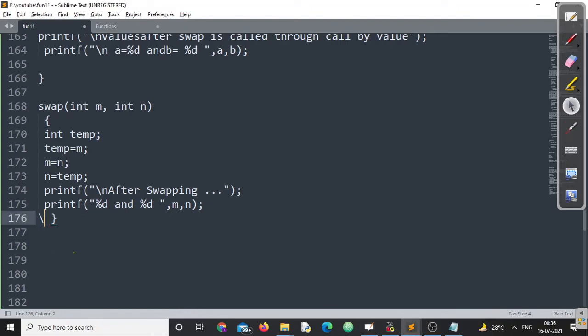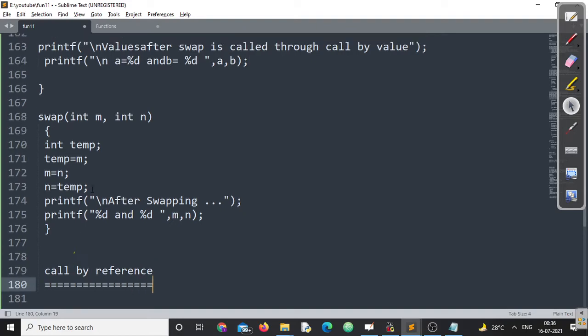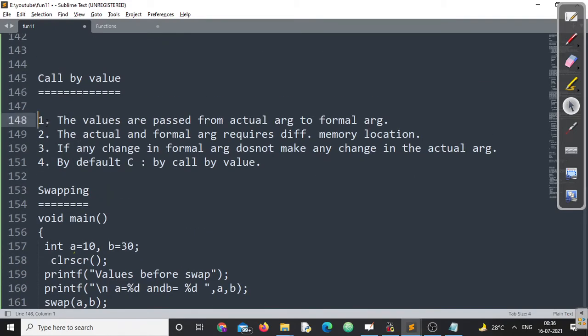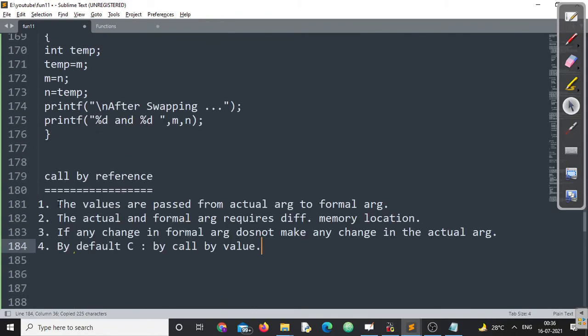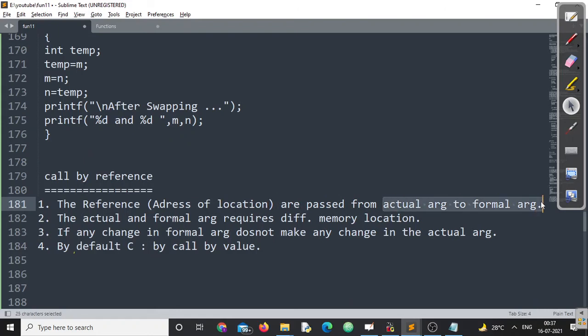Okay. Now let us look at call by reference. As the name suggests, instead of passing the value, we need to pass the address. Let me copy this one. We'll change it accordingly so that I don't have to write the entire thing. Here, instead of values being passed, what is passed? References are passed, or you can say the address of the memory location is passed. The address of the location is passed from the actual argument to the formal argument.